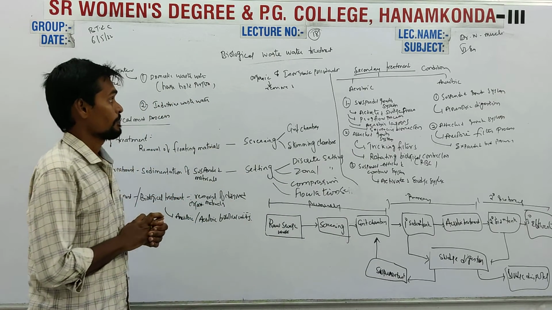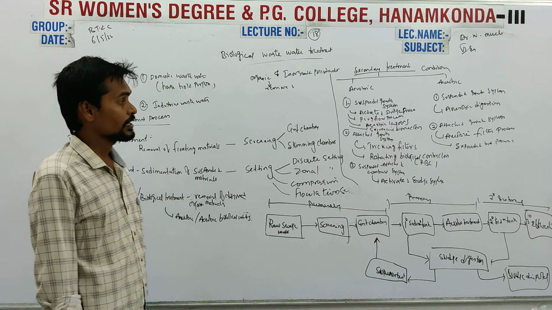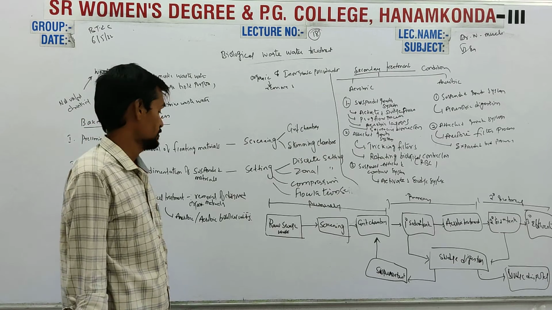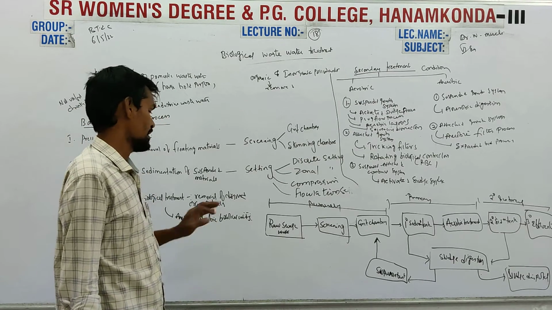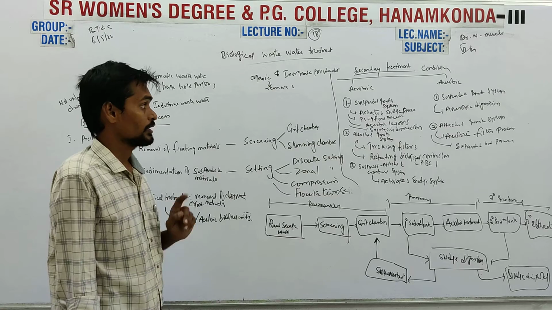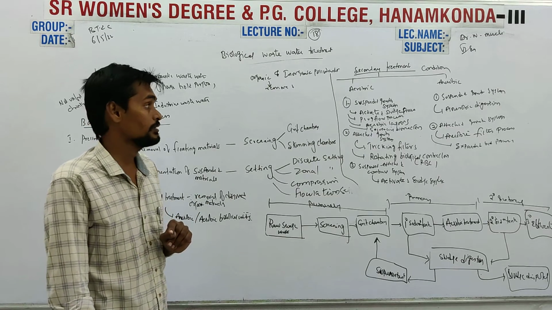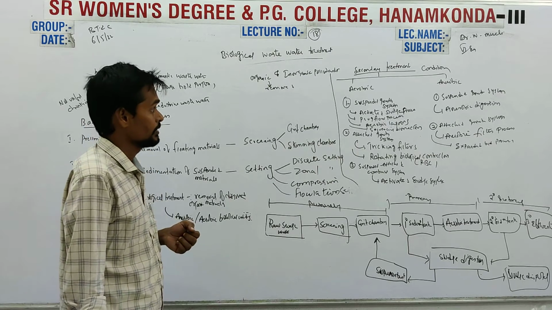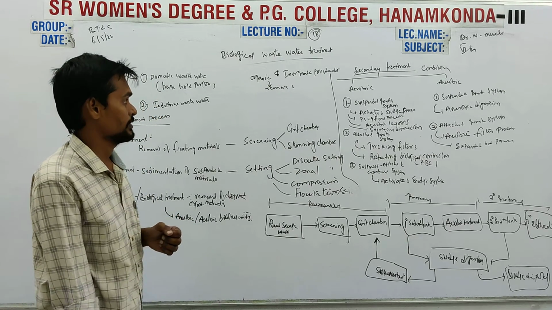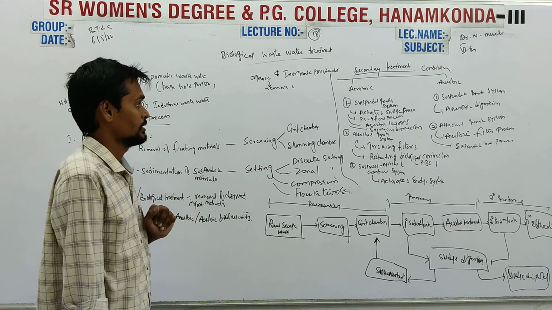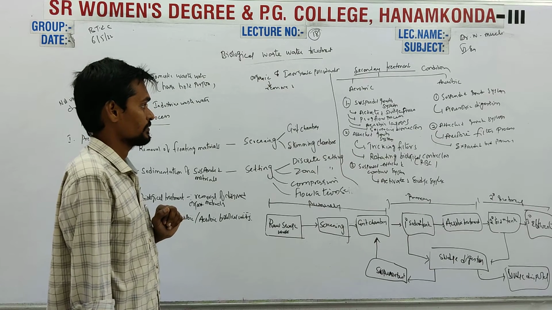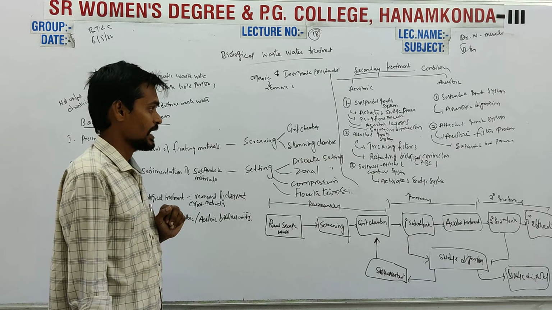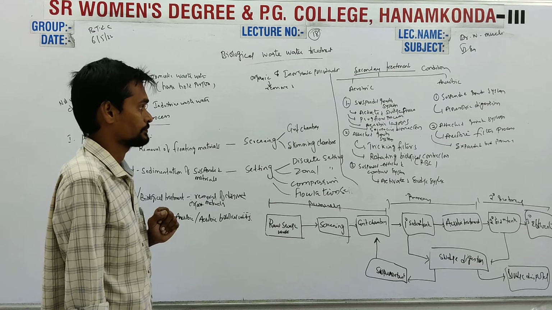Coming to the secondary treatment, we can use aerobic and anaerobic biological units. The difference comes with the condition, whether it is aerobic or anaerobic. Coming to aerobic treatment, we have different methods: suspended growth system, attached growth system, and combined system.